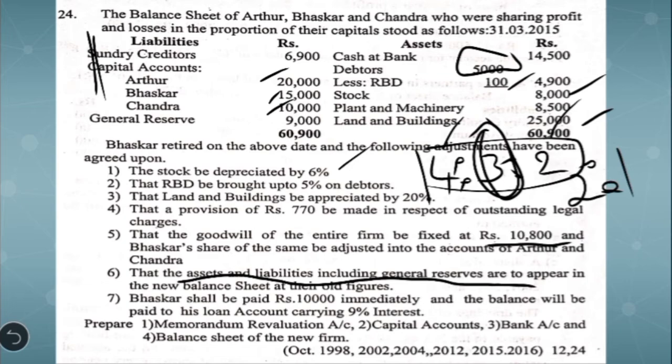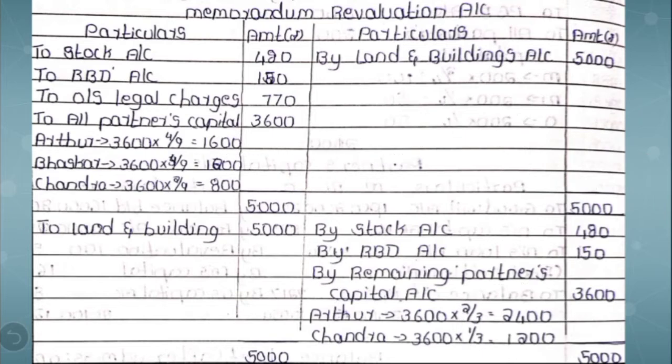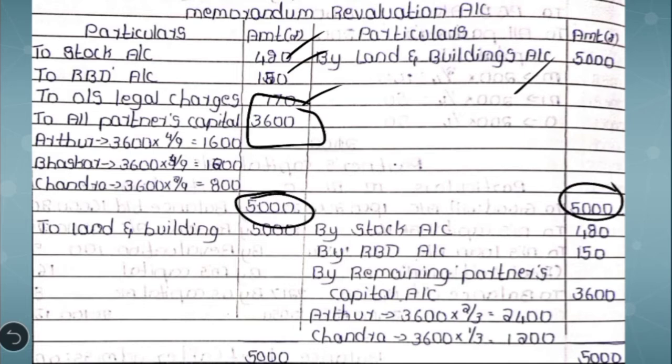Now let's see how to prepare the memorandum revaluation account. As I just told you, decrease in the value of stock, creation of additional RBD, and outstanding legal charges are the three revaluation losses. Then appreciation in the value of land and building is 5,000. If you close the first section, we get the balancing figure of 3,600. This should be transferred to all partners' capital accounts in their old profit sharing ratio, that is 4:3:2. So the first partner would get 1,600, the second partner 1,200, and the third partner 800.